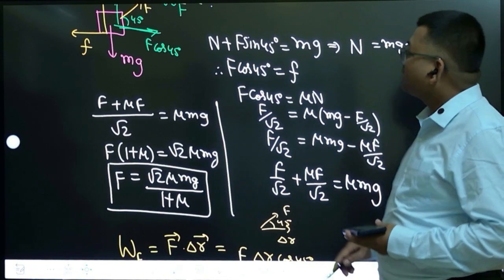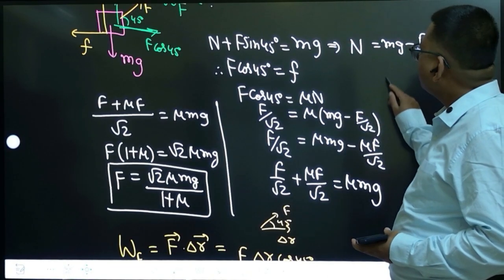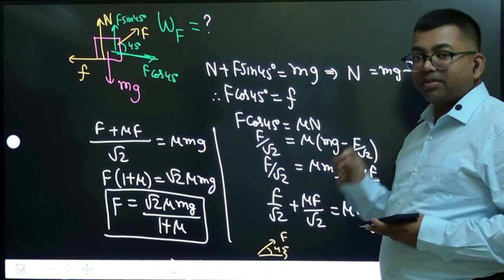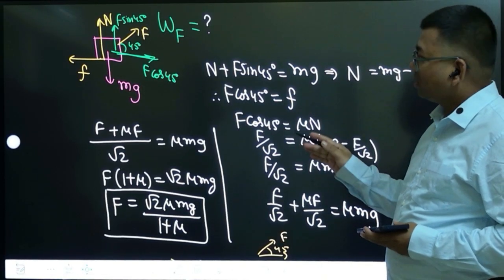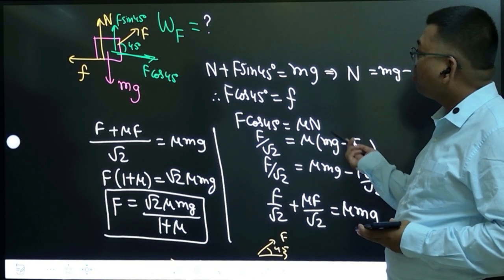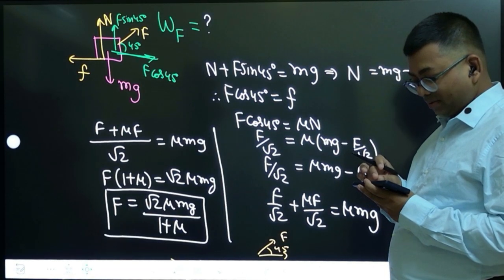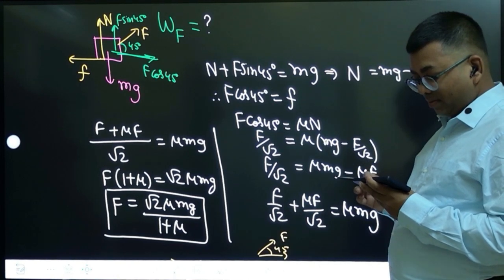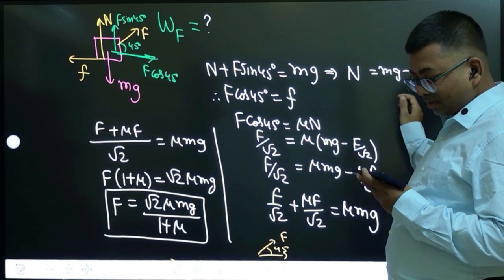Because sin and cos are the same here, right? So might be they have taken that, but the idea is that it is equilibrium. The main idea, equilibrium means you have to balance the forces horizontal and vertical. So you will get this equation and you can solve F. The main idea, you wanted to solve F only, right? Correct. You have written mu times normal. Normal you have calculated correct only, mg minus this.